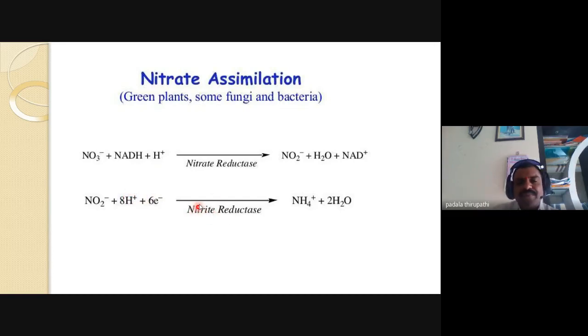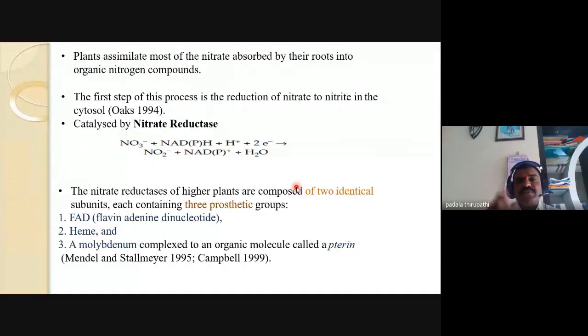In the presence of the reductase enzyme, ammonium ion is formed and water is produced. Plants can assimilate most of the nitrate absorbed by their roots and root hairs into organic nitrogen compounds. Nitrates are the major usable form of nitrogen in the soil.